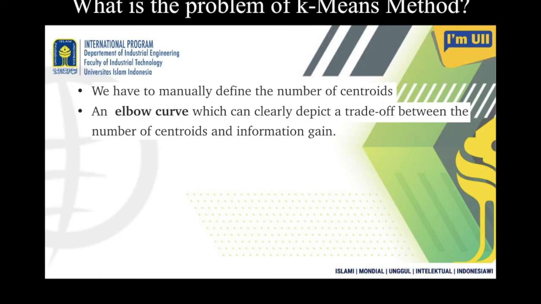The next problem is that we have to manually define the number of centroids. As I said, in this course, if you look at the values or parameters, you can see that this set of students actually belongs to several countries. But since we have chosen two cluster centers, it gives you two groups.